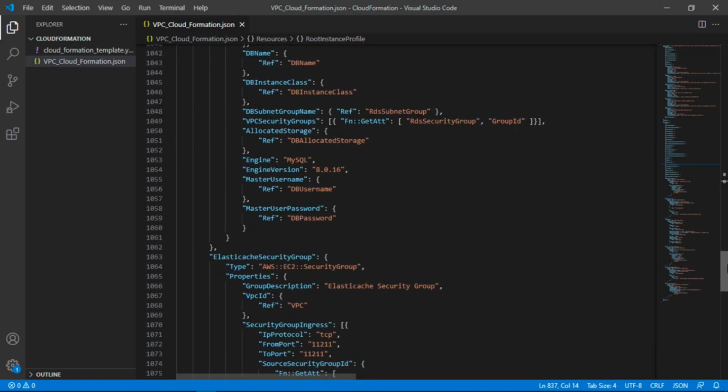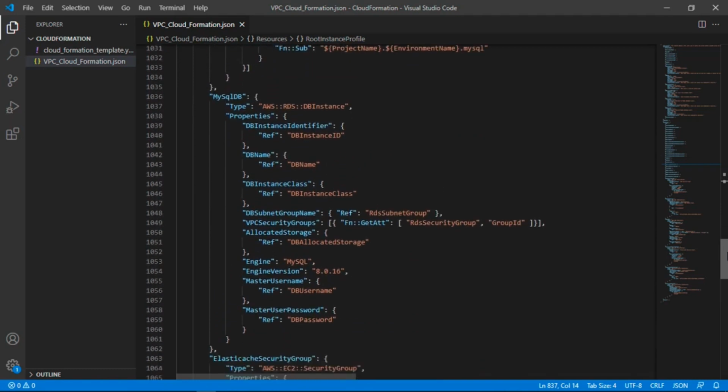So to create an RDS DB instance, we have to add a new resource of type AWS::RDS::DBInstance. Under properties, we have to provide the DB instance identifier, which is a unique identifier, and we can take this from a CloudFormation parameter. Likewise, we have a DB name we have to provide, and we are taking it from the CloudFormation parameter. We have the DB instance class, then we have the DB subnet group, and we have defined this DB subnet group in this script only.